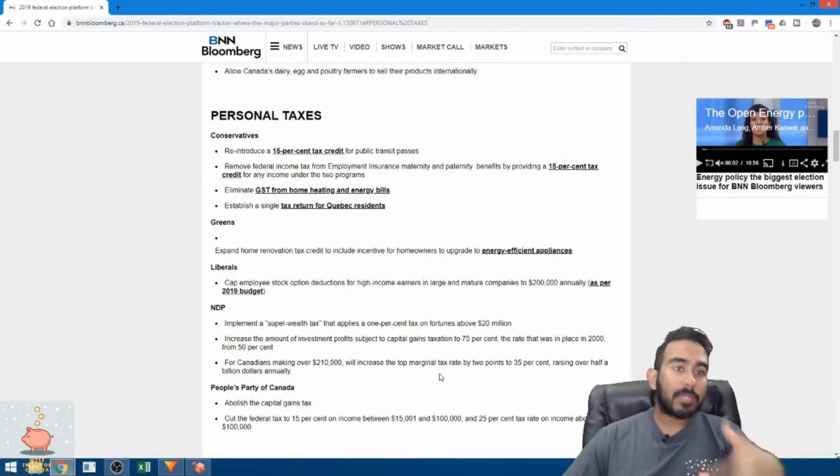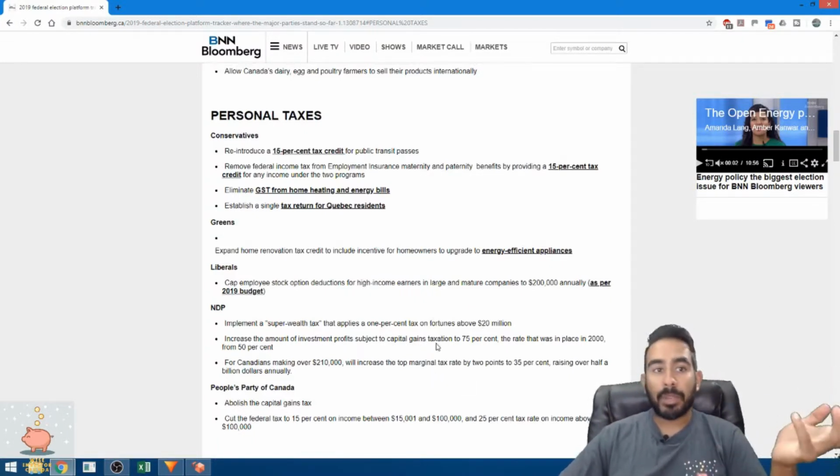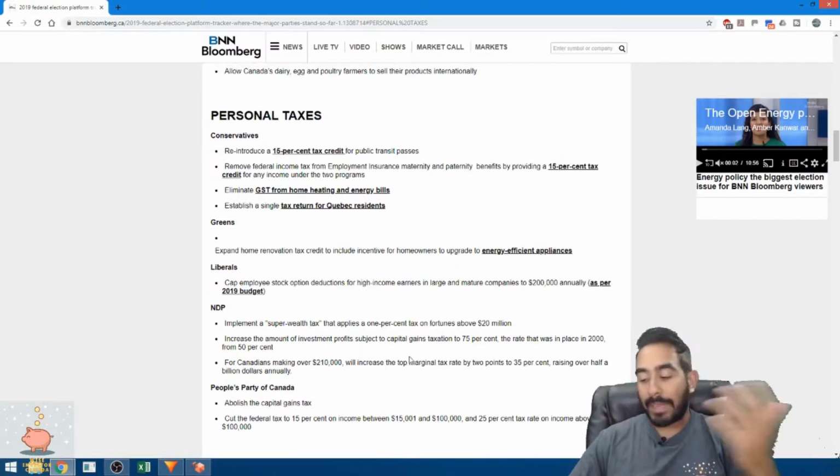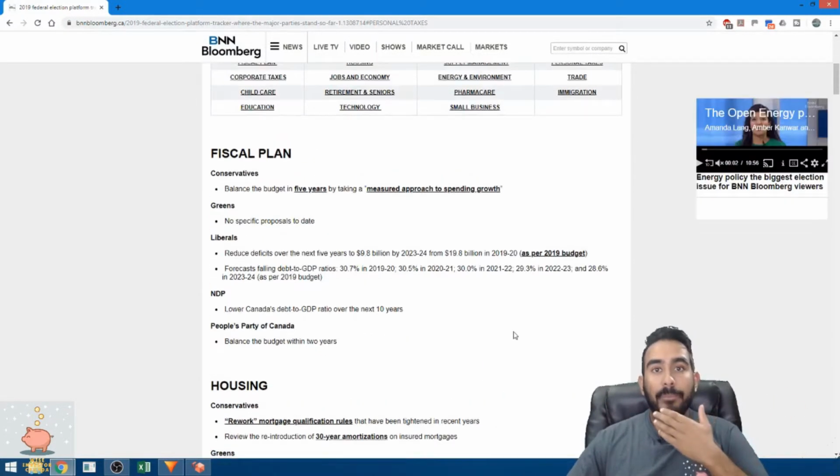Pretty much they want to tax the wealthy, get the money from the wealthy, and give it back to the bottom. That has been the NDP platform since the beginning.